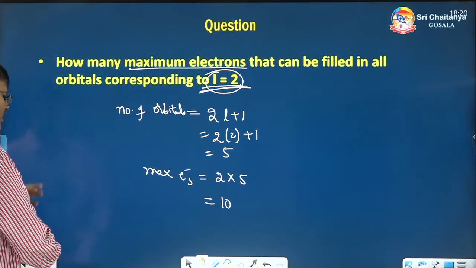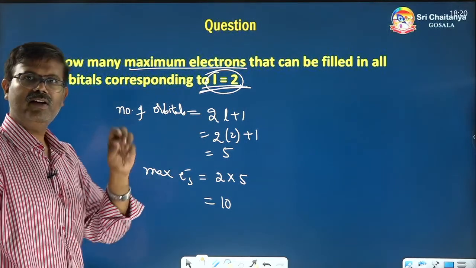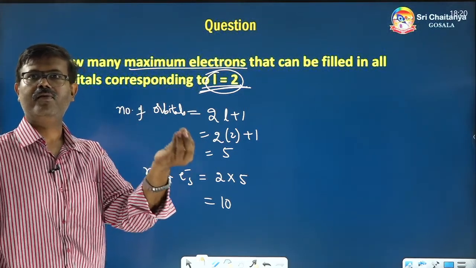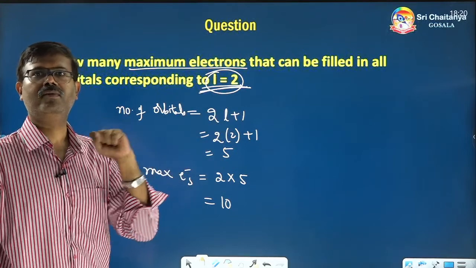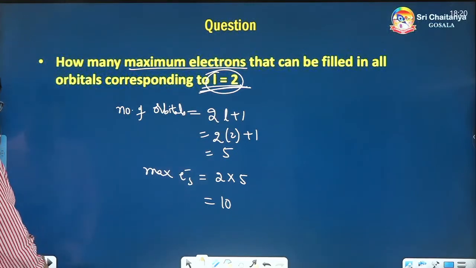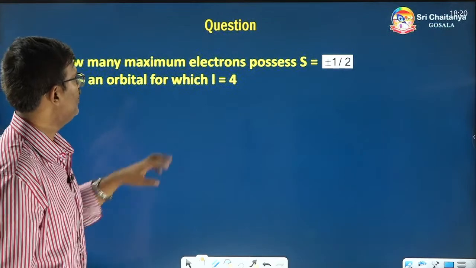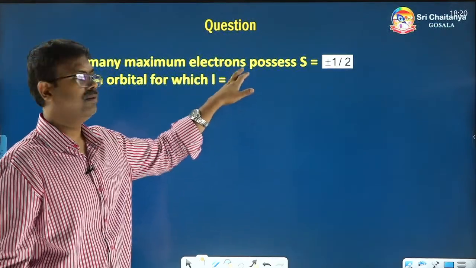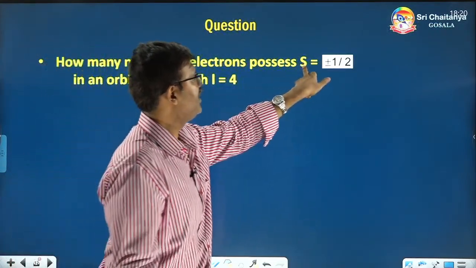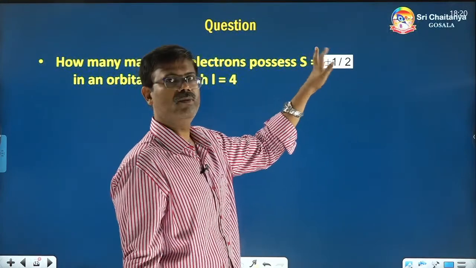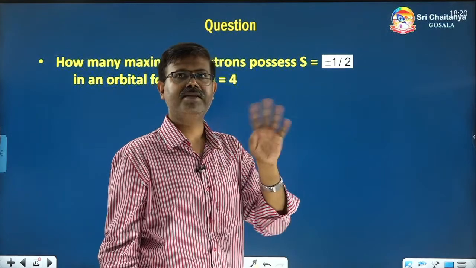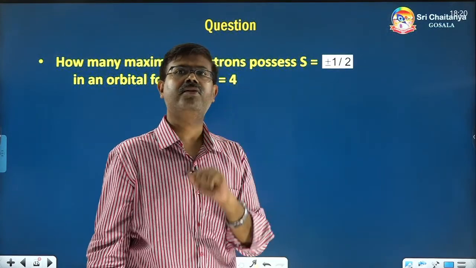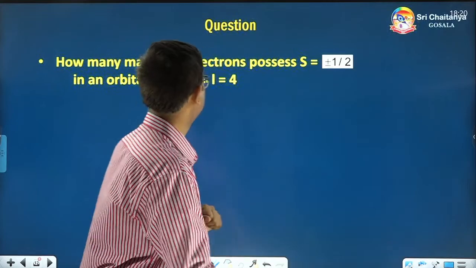Next. All these problems are revolving around those few formulas only. 3-4 formulas I have given, and within those only all these problems will revolve. Okay. How many maximum electrons can possess spin quantum number s, plus half or minus half?